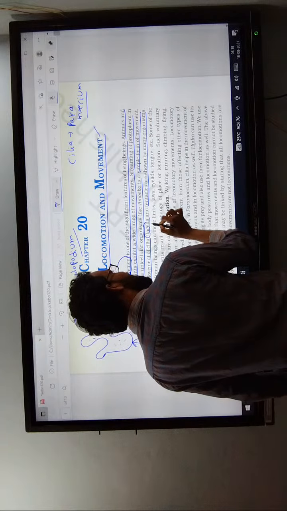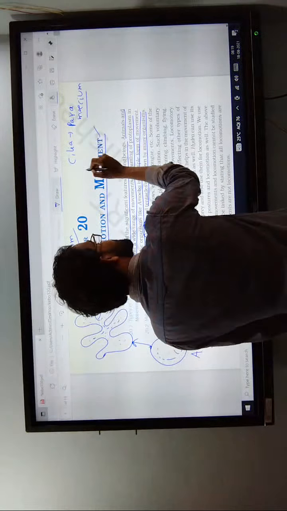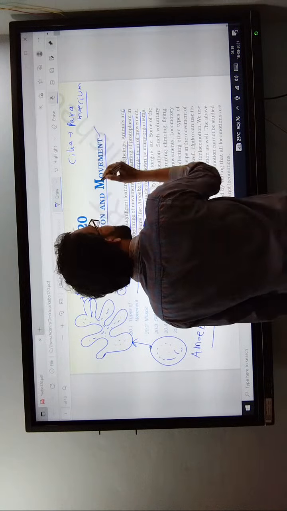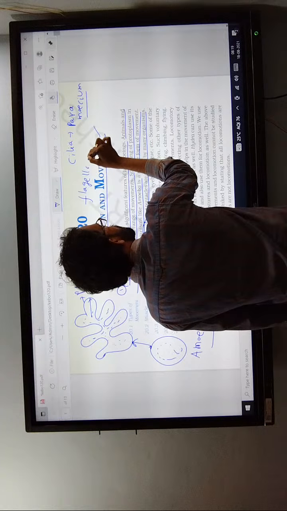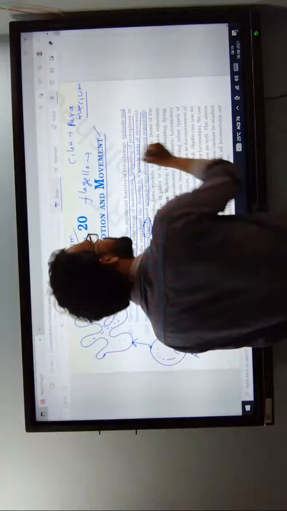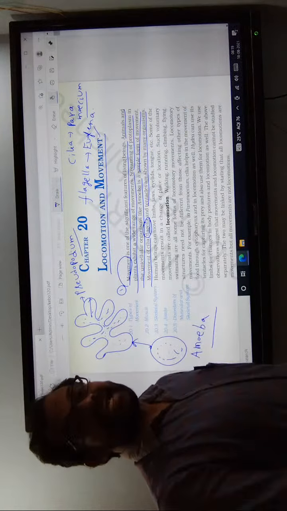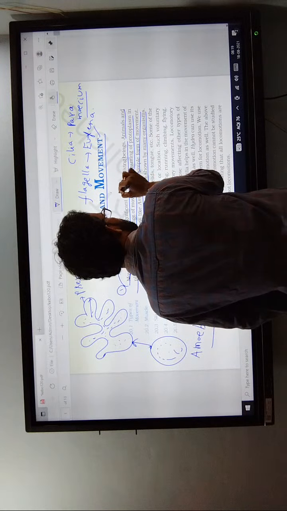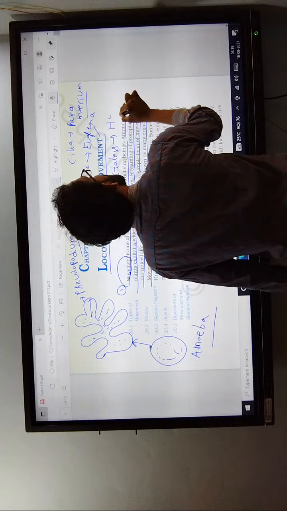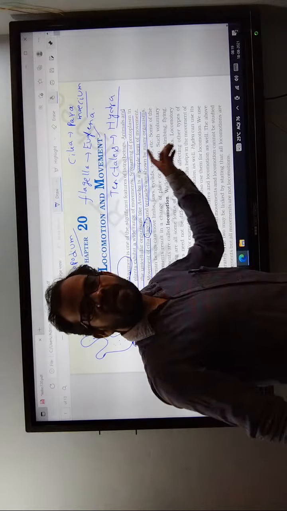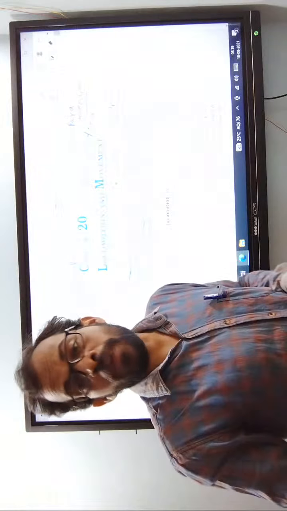Coming to flagella. Flagella are present in the euglena. The cilia movement is present in the paramecium. Flagella movement takes place in the euglena. The next one, tentacles. Tentacles are located in the hydra. These are cnidarian organisms, they consist of tentacles. With the help of tentacles, they move from one place to another.